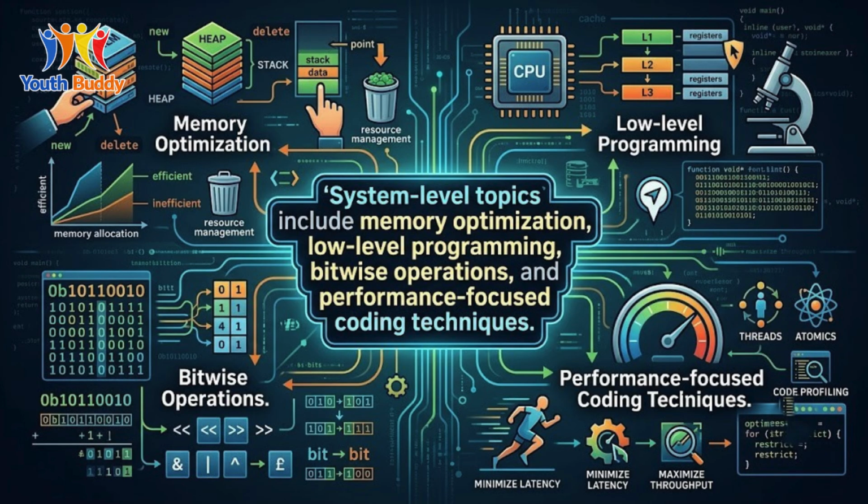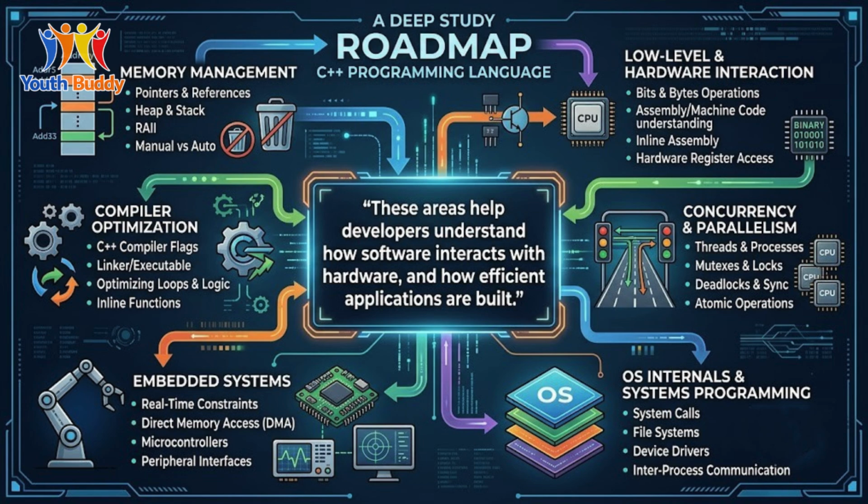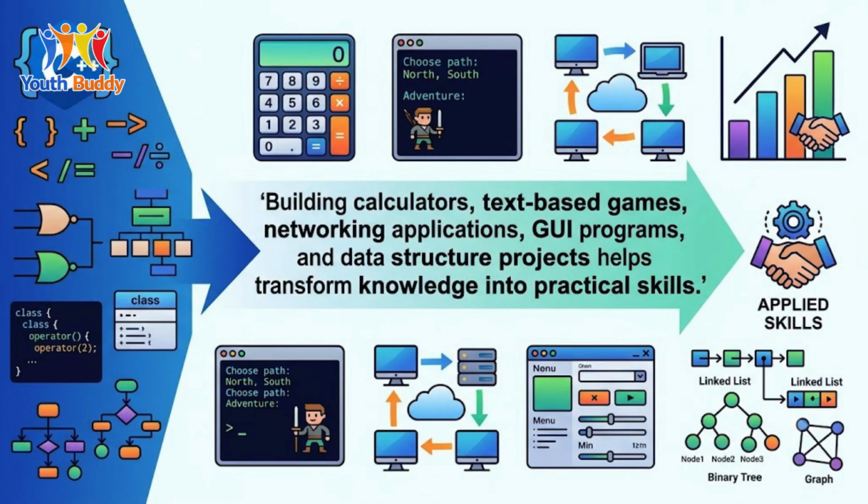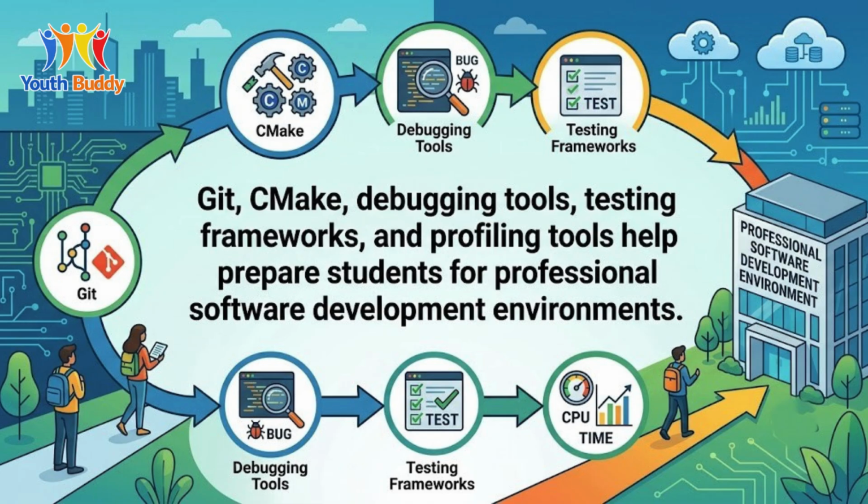System-level topics include memory optimization, low-level programming, bitwise operations, and performance-focused coding techniques. These areas help developers understand how software interacts with hardware and how efficient applications are built. Building calculators, text-based games, networking applications, GUI programs, and data structure projects helps transform knowledge into practical skills. Git, CMake, debugging tools, testing frameworks, and profiling tools help prepare students for professional software development environments.